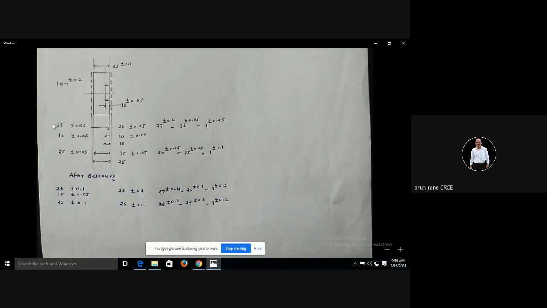So 26, my first operation, that is facing here, 26 plus minus 0.1. 26, this is what I got. Now what is the stock removal here? 26 plus minus 0.1 minus 25 plus minus 0.1. The earlier one, that is my raw material size, is 26 plus minus 0.1. Okay, my finish size is 25 plus minus 0.1. So my stock removal is nothing but 1 plus minus 0.5.